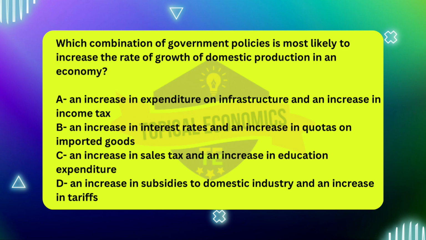On the other hand, the other policy combinations are less likely to lead to increased domestic production growth. Option A suggests an increase in infrastructure spending, combined with higher income taxes. While increased infrastructure spending can stimulate growth by improving productivity and creating jobs, higher income taxes can dampen economic activity by reducing consumers' disposable income and discouraging investment.